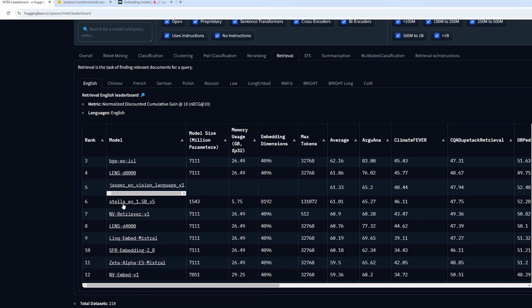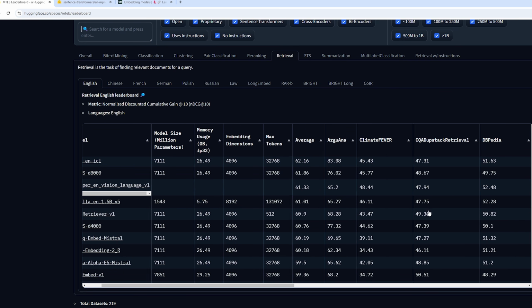So I think we'll try using this one here. Number 6 is Stella. English, 1.5 billion parameters. Yeah, it has almost 6 gigabytes of usage, and then it has 8,000 embedding dimensions. Overall, it's just a much more powerful model. It has a very large max token size as well, so it should take a lot of text. And then also it has an average of 61 instead of, I believe it was 38 or something like that for the other one. So this should be a really good upgrade.